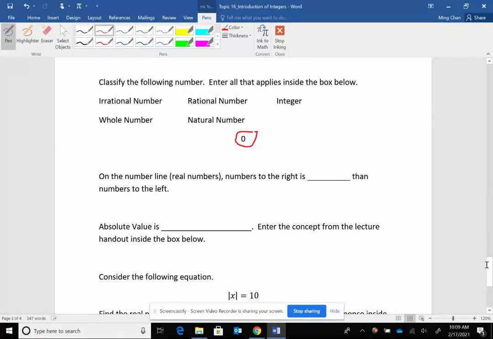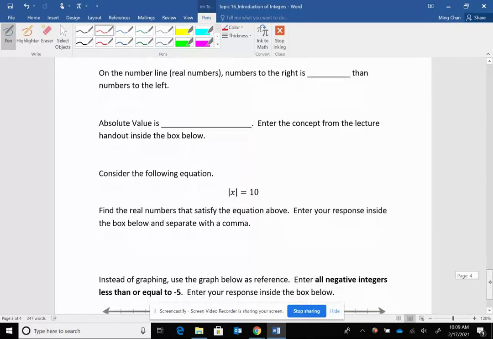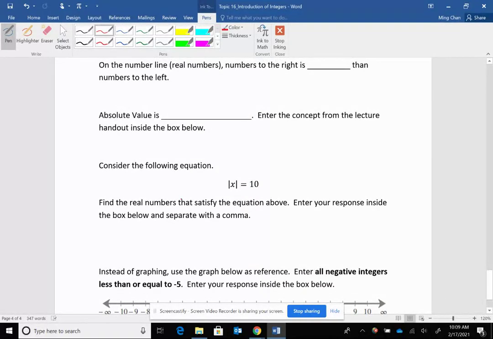All right, so enter it in the box. Consider the following equation. Find the real number that satisfies the equation above. So this is me asking you, what number can I put inside the absolute value for x so that it will come out to be a positive 10? Separate your answers with a comma.